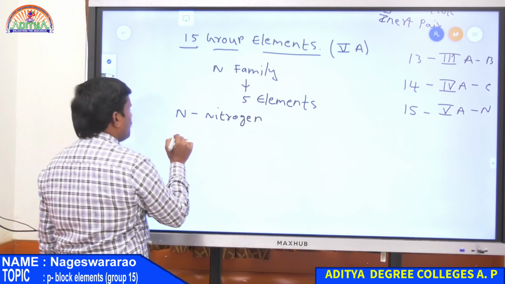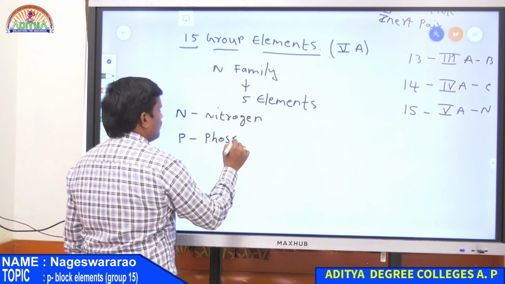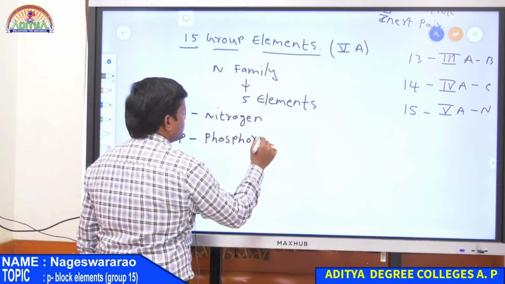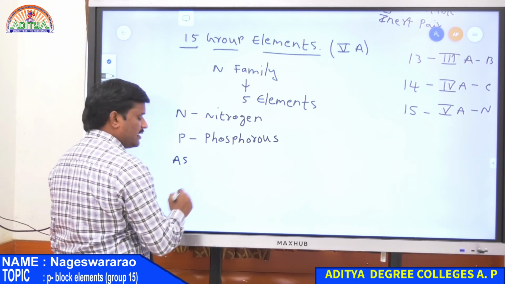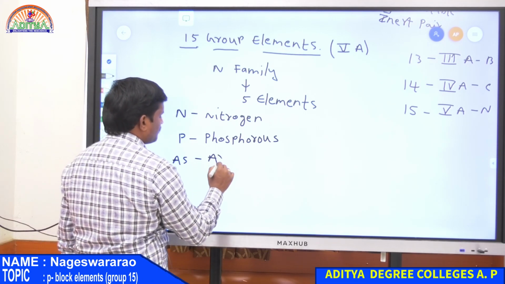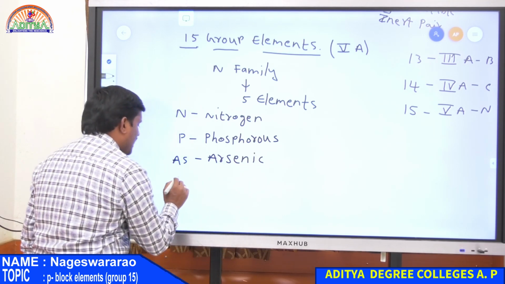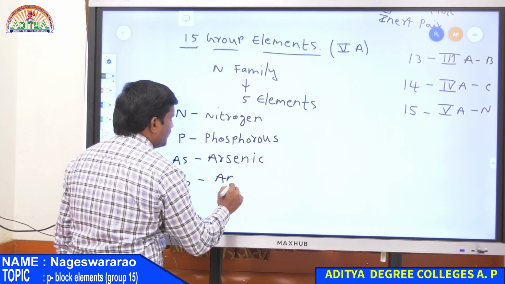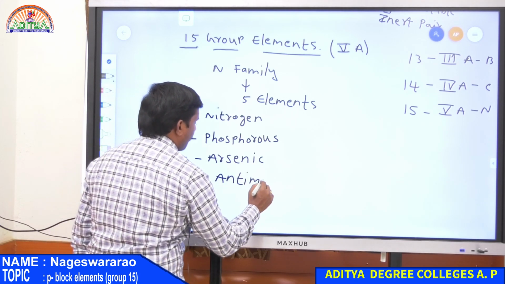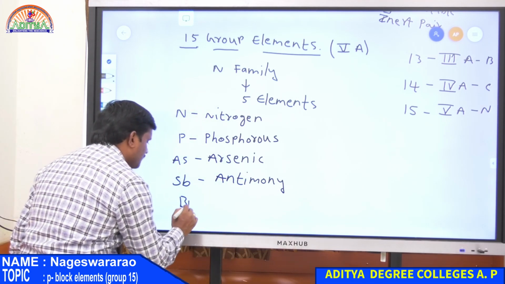Next one is phosphorus. Next, third one is arsenic, AS, arsenic. Next one, antimony, SB, antimony. Last one is bismuth.